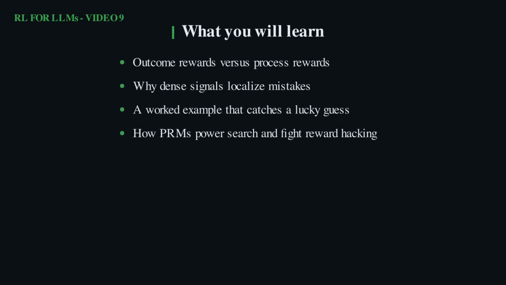Here is the plan: outcome rewards versus process rewards, why a dense signal makes it easy to localize mistakes, a worked example that catches a lucky guess, and how these models power guided search and fight reward hacking.